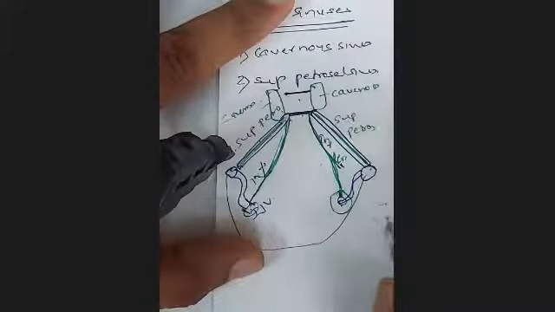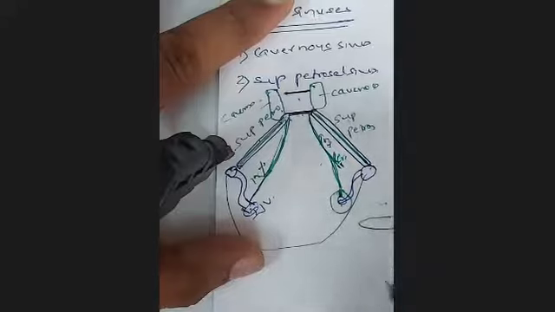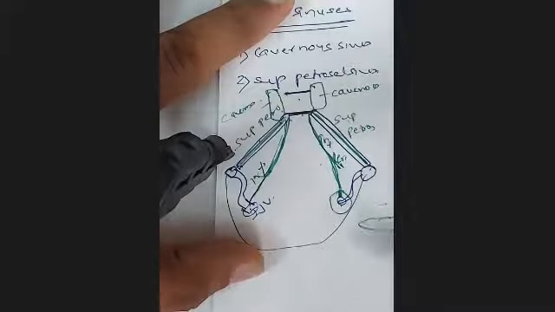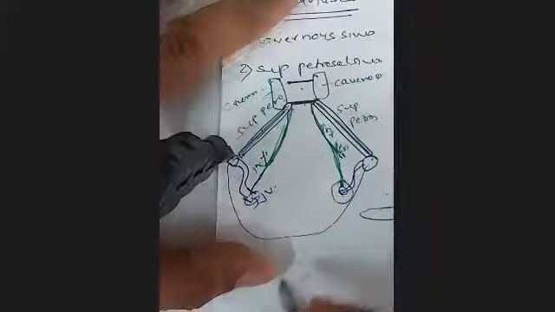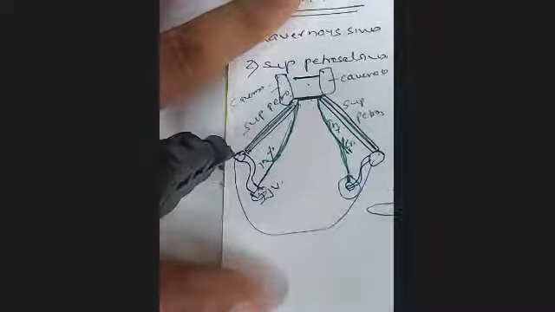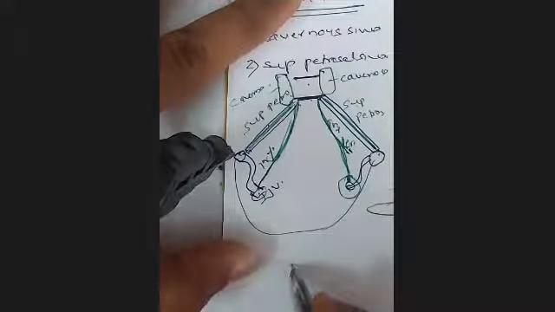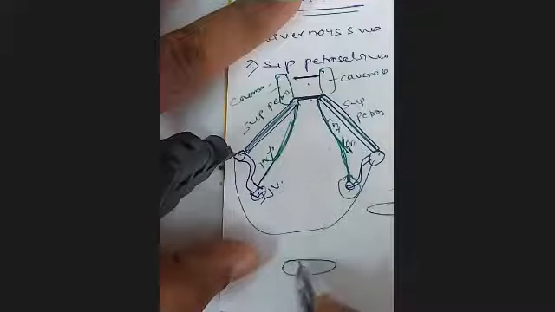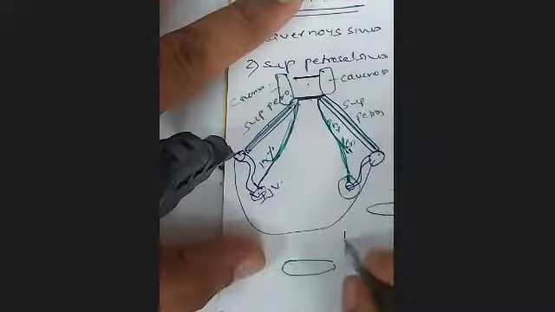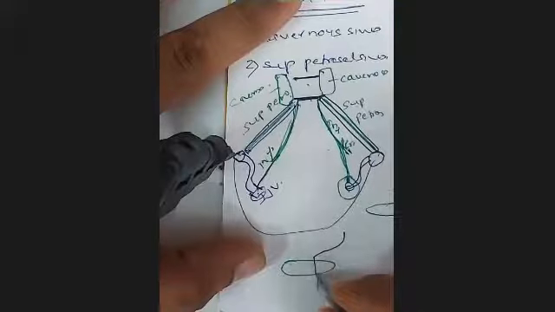Suppose this is the jugular foramen. The sigmoid sinus, which is going to become the internal jugular vein, now passes through it like this.